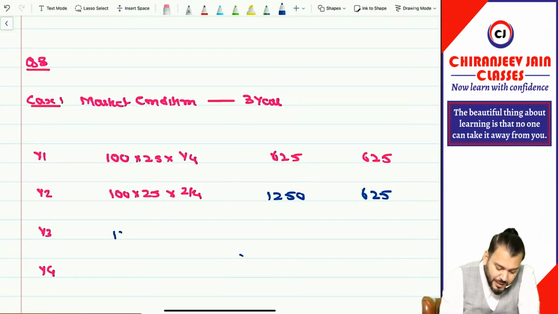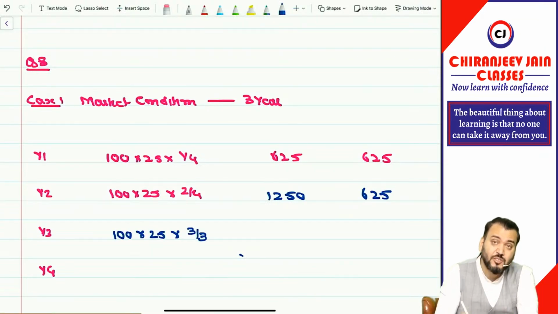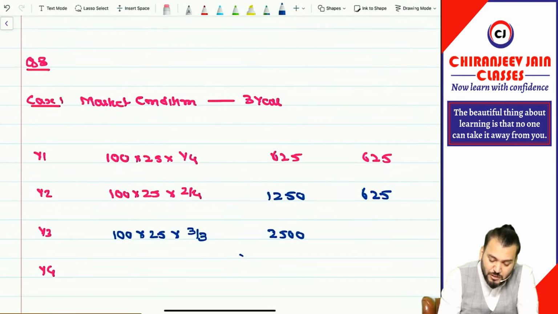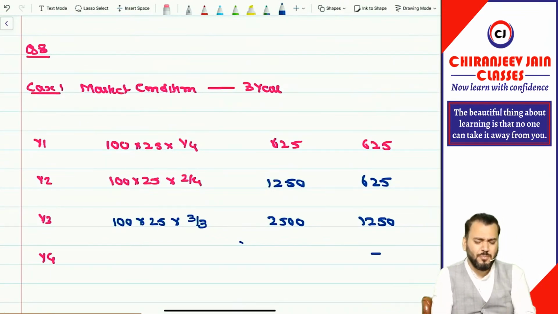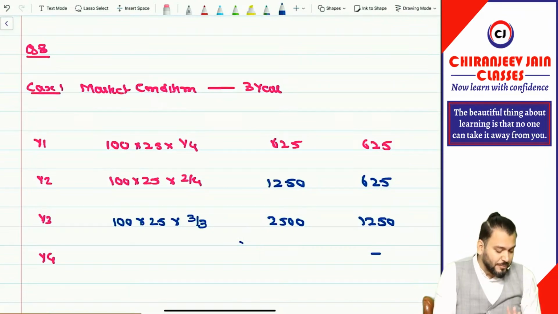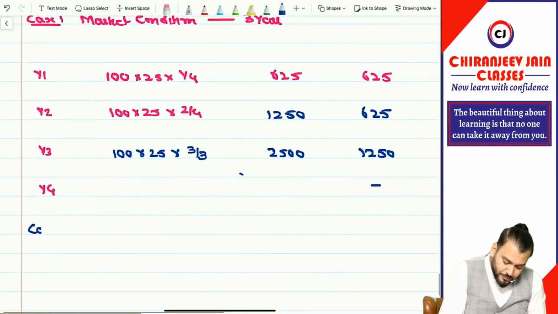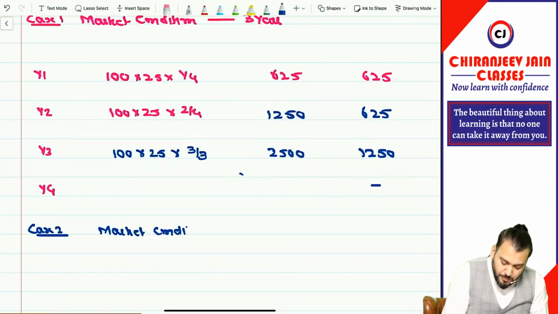Understood point? It is 100 into 25. You can say 3 by 3 because now the actual vesting period is 3. Got it? So how much will it be? 2500, and out of 2500 how much is already recognized? 1250. So 1250 will be the expense of the third year, and no expense will be recognized in year 4. I hope this is very simple. This you could have done on your own. Now case 2 is important. Case 2, if the market condition was actually satisfied in year 5.